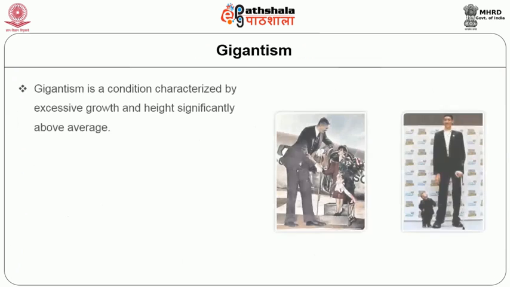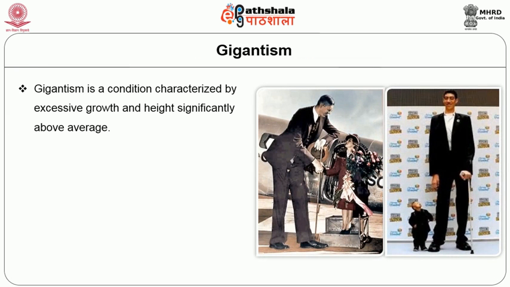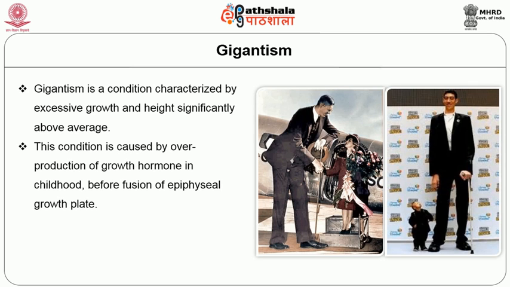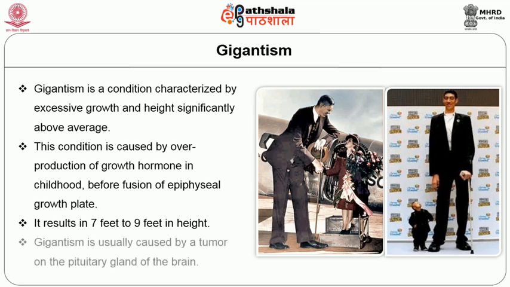The next one is gigantism. Gigantism is a condition characterized by excessive growth and height significantly above average. This condition is caused by overproduction of growth hormone in childhood before the fusion of the epiphyseal growth plate. It results in a height of 7 feet to 9 feet. Gigantism is usually caused by a tumor on the pituitary gland of the brain.